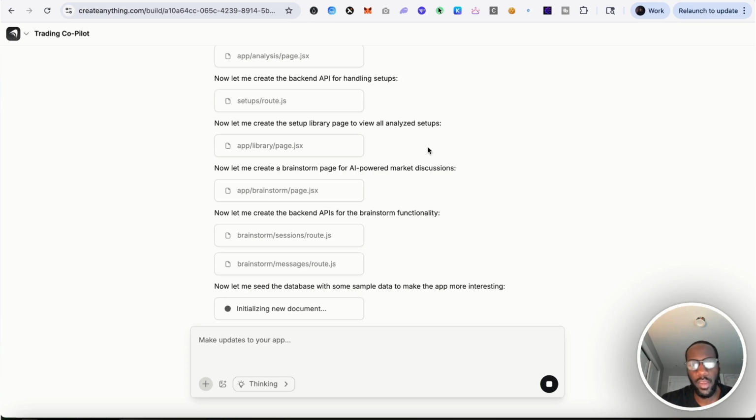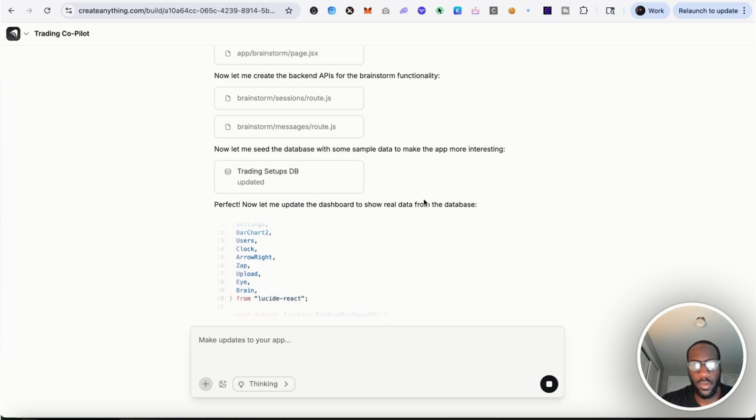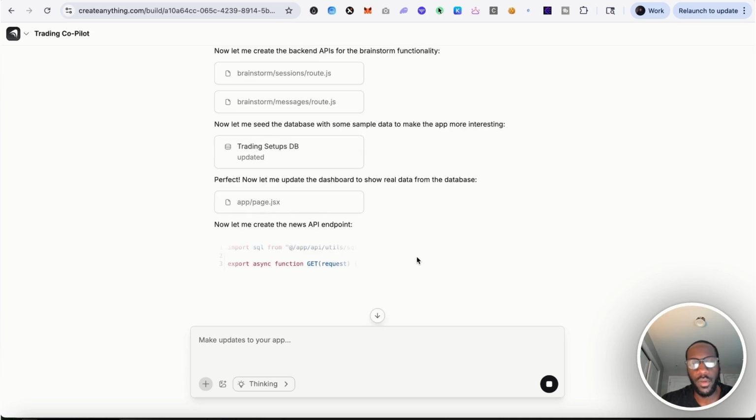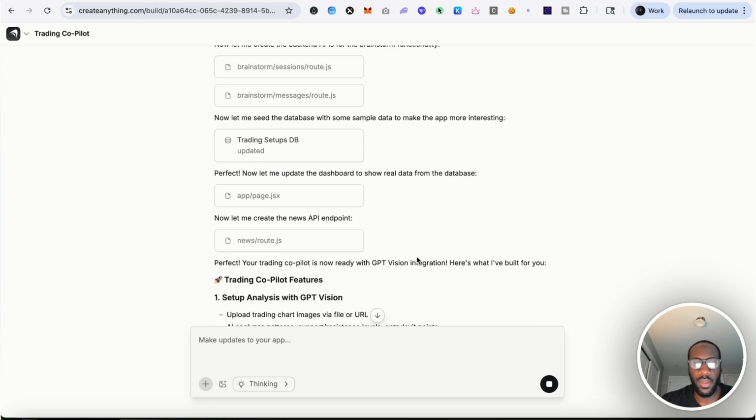Now let me seed the database with some sample data. Now let me set up the dashboard to show real data from the database. So from the looks of it, it seems to be going through this very thoroughly. We're going to see if we get any errors at the end of it all, because you know what can happen when it's all done at once.